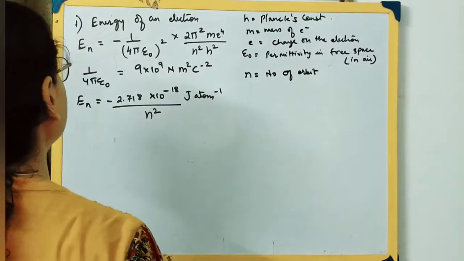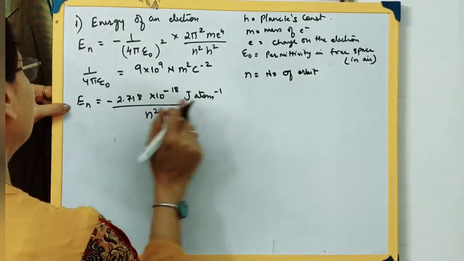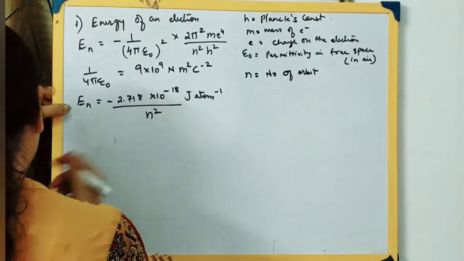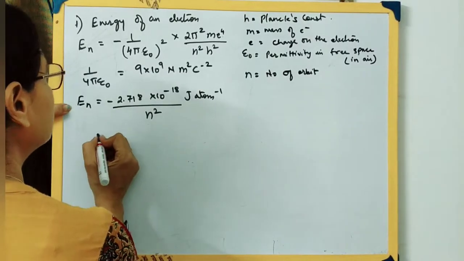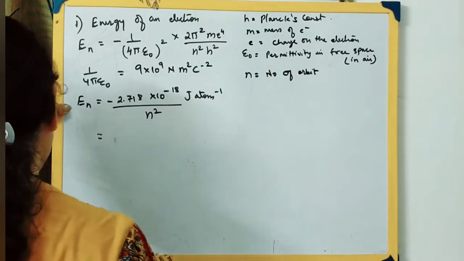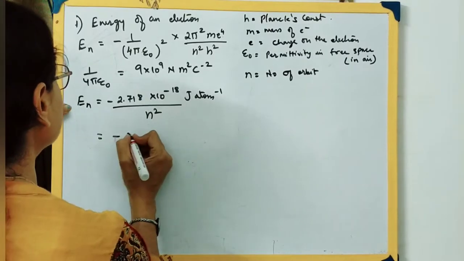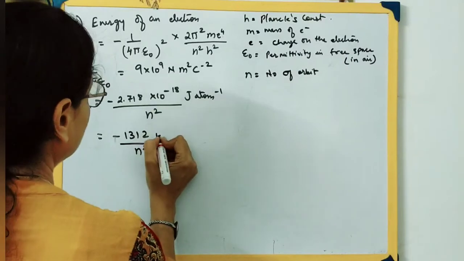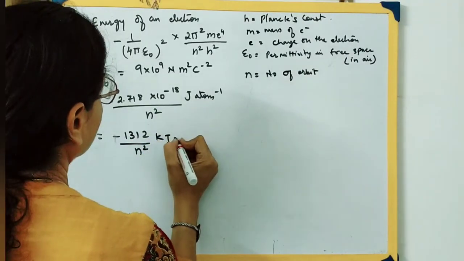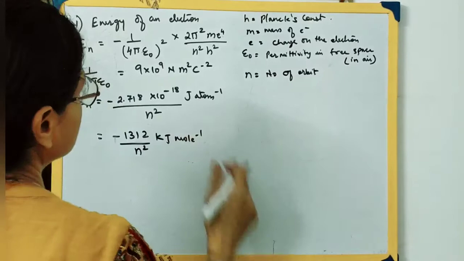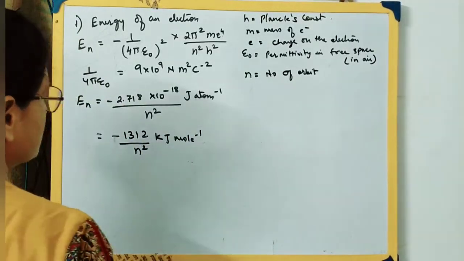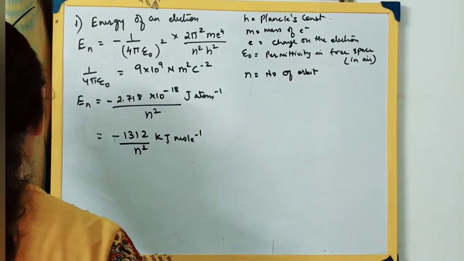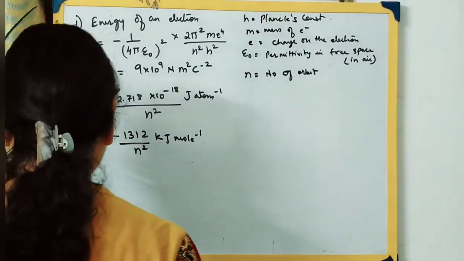So we get this equation, by which the energy of an electron can be found out. When you further calculate, the joules per atom convert into kilojoules, and we get 1312 by n square kilojoule per mole, instead of per atom. We have all the conversions, you don't have to do anything, you simply have to learn this equation.